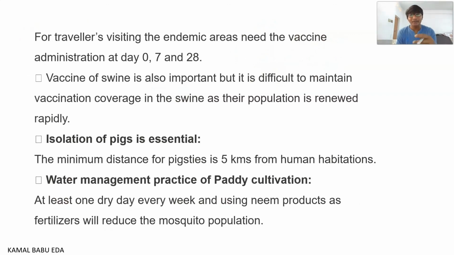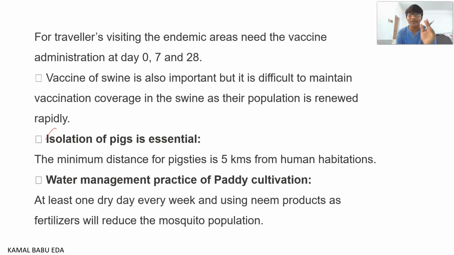Moving further, persons who are traveling to endemic areas should receive the vaccine, in 3 doses on day 0, day 7, and day 28. Next is isolation of the pigs.